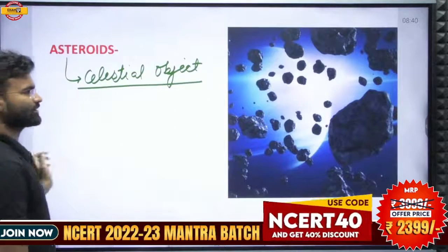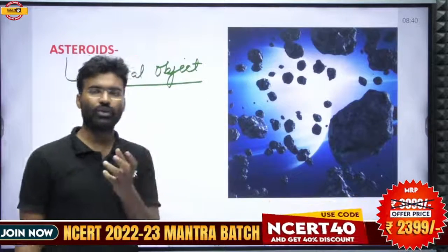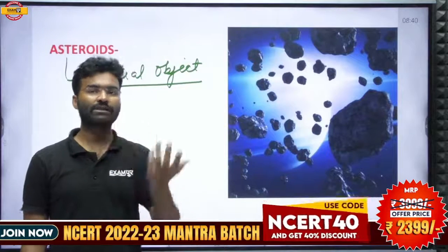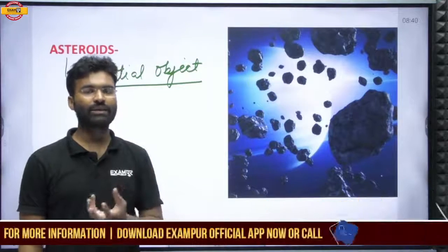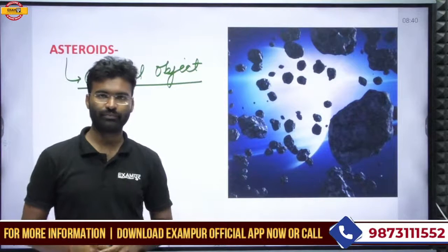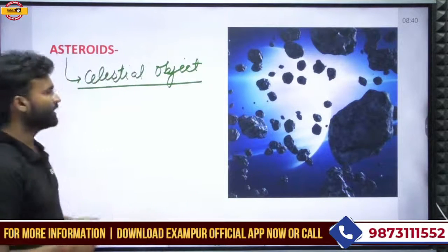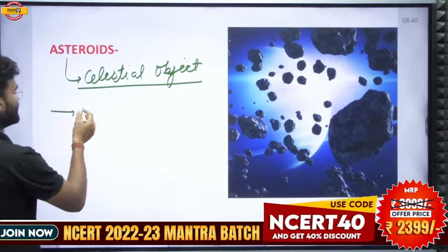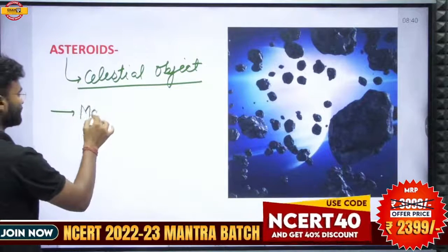They are rocky structures, or small rocks, which are revolving around the Sun. And these asteroids are especially concentrated between the orbits of Mars and Jupiter.